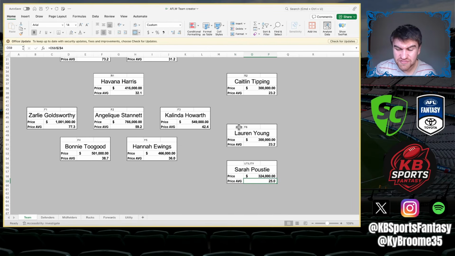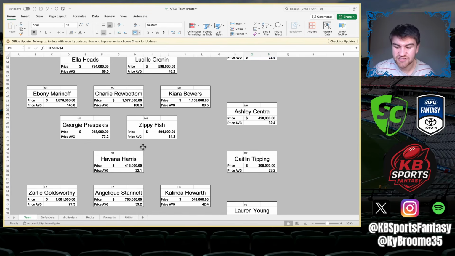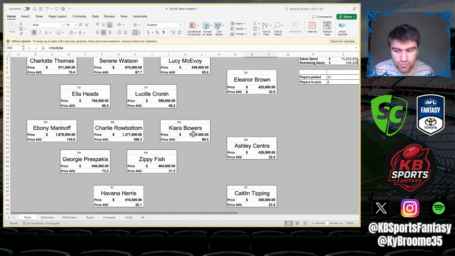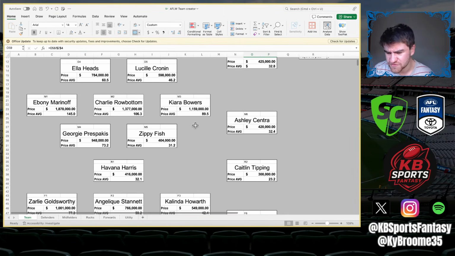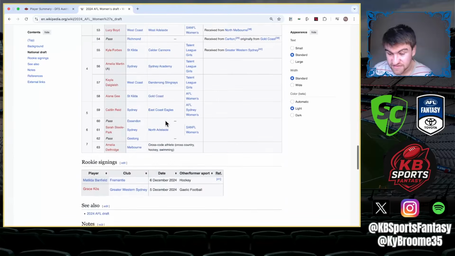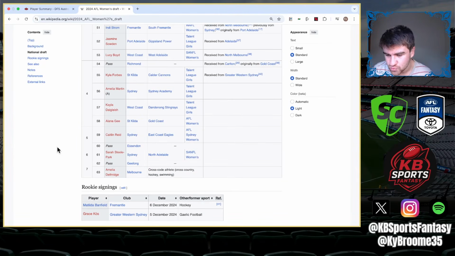But honestly, with these rookies outside of like a Centra, a Fish, a Harris, I really don't know too much about who's popping up, etc. Like you know about the top-end draft picks. I'm pretty sure Fish was number 5, Centra number 1, and also Harris was number 2. So you've got all the top 5, 6 that people know about. We don't know about the girls down the bottom, like Tipping, I'm pretty sure was in the 50s or something in the draft.